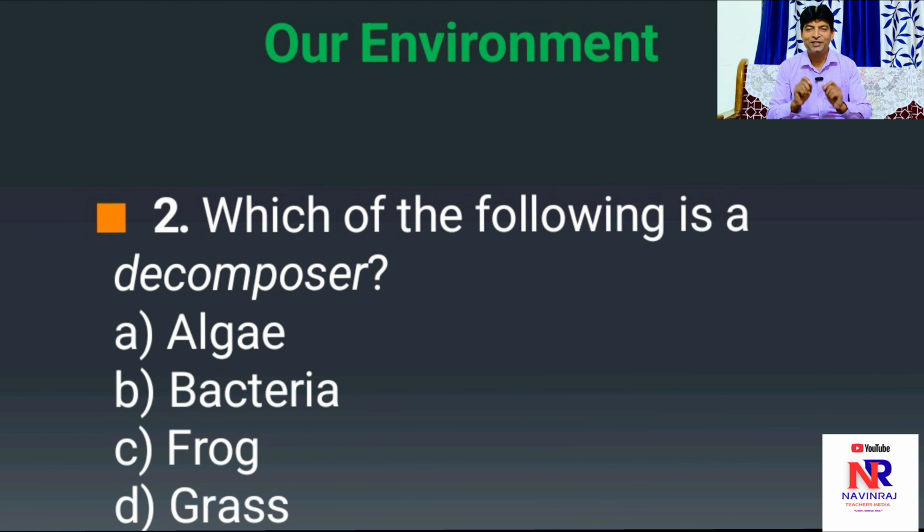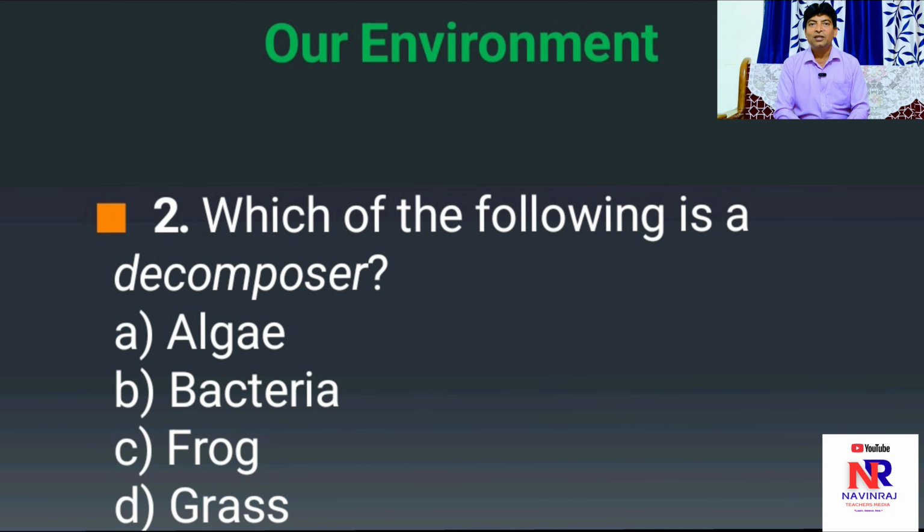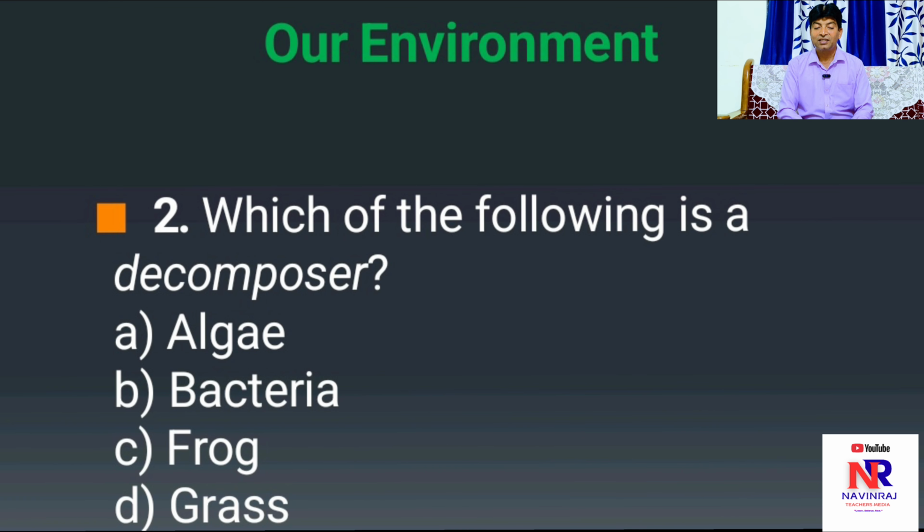Right option is B, bacteria, because bacteria are eco-friendly organisms which are very useful to carry out decay and decomposition, whereas option A, algae, option C, frog, option D, grass, are not responsible for decay and decomposition. Hence the correct option is B, bacteria.